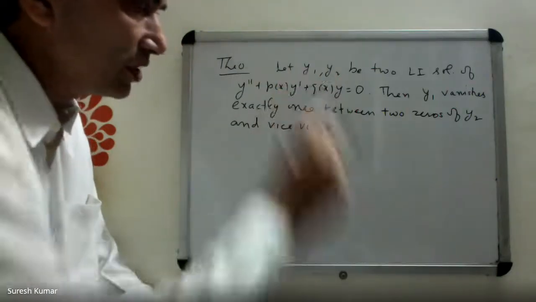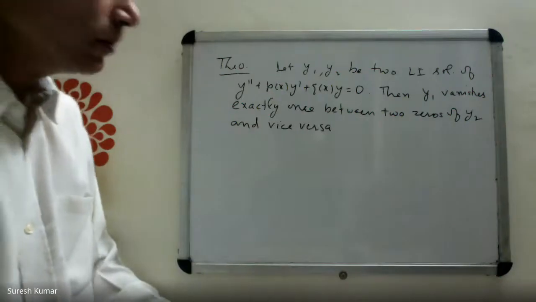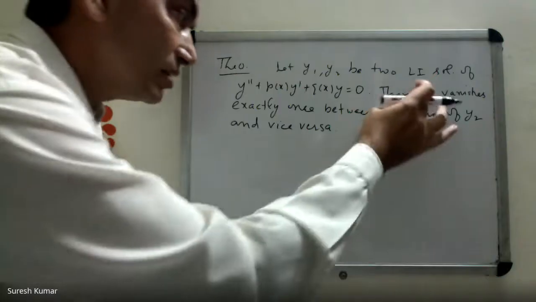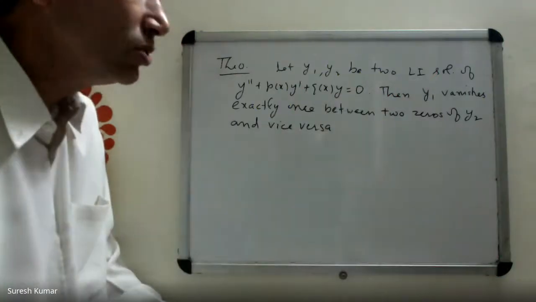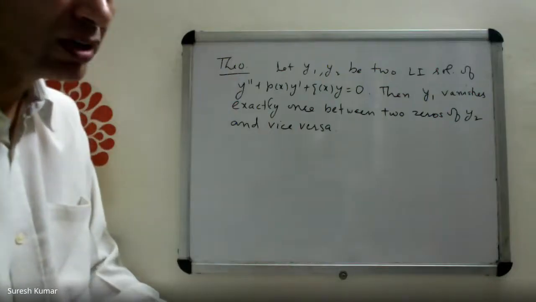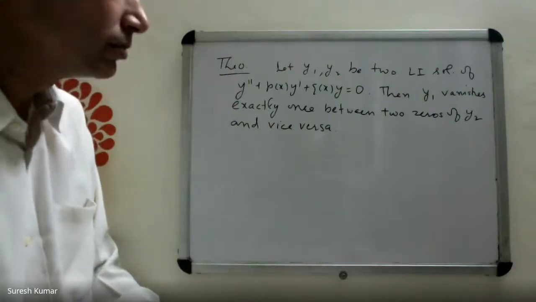We shall prove that y1 vanishes exactly once between two zeros of y2 and vice versa. It means zeros of y1 and y2 occur alternately.